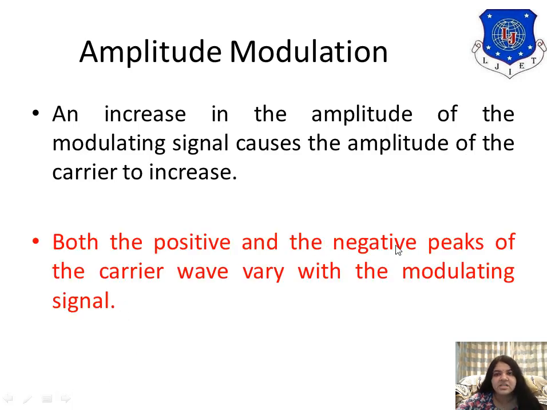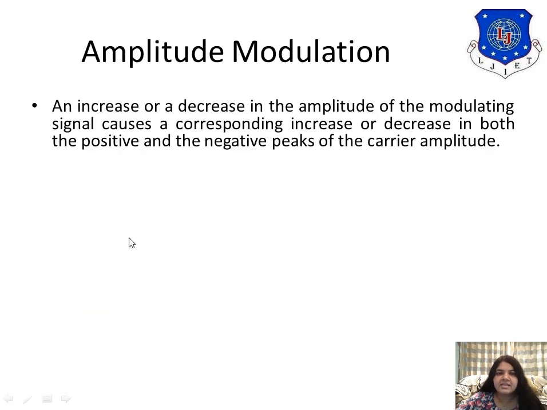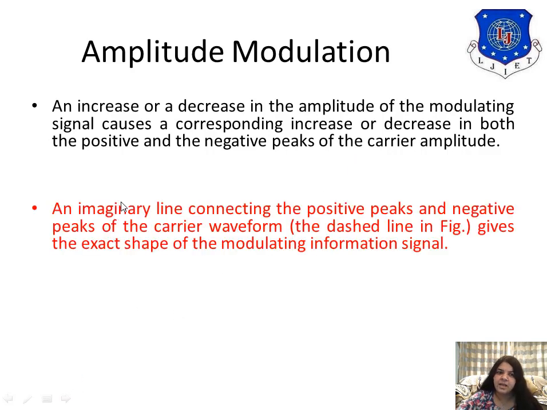Both the positive and negative peaks of the carrier wave vary with the modulating signal. An increase or decrease in the amplitude of the modulating signal causes a corresponding increase or decrease in both the positive and negative peaks of the carrier amplitude.